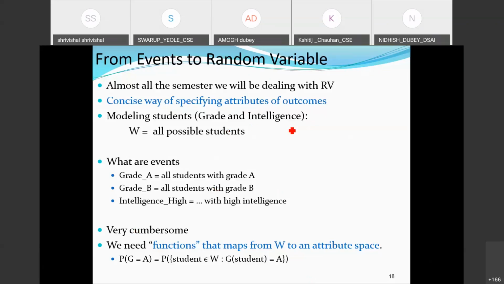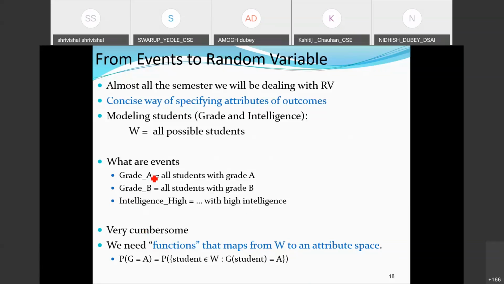So we are deciding on two categories here, where W represents all the possible students. All the possible students are decided into two intelligence categories, high or low. That could be two possible subsets. Another subset could be based on their grade: grade A, grade B, or grade C, and so on. We could classify it here.